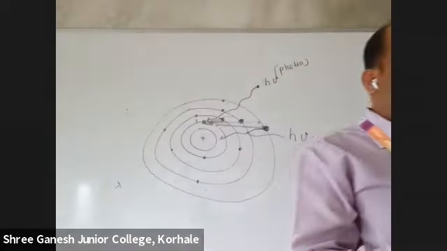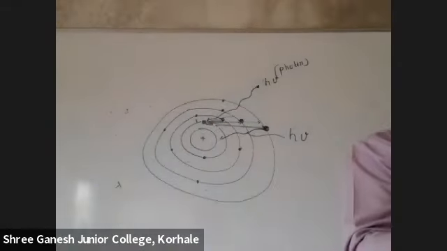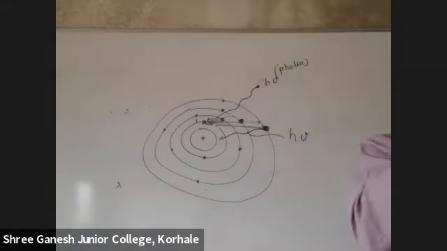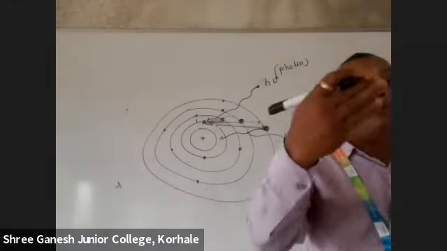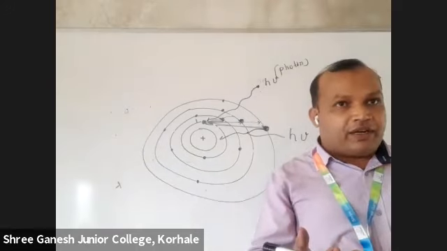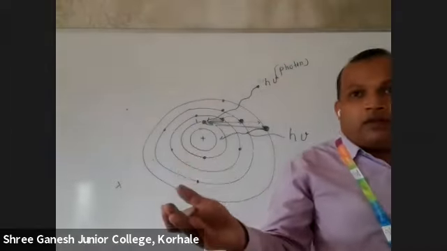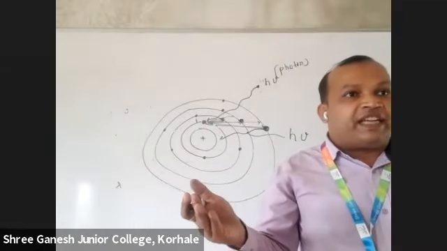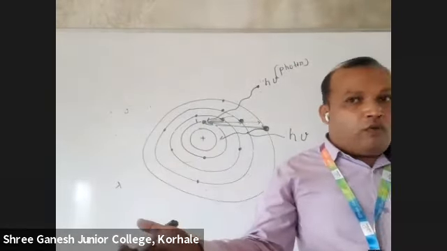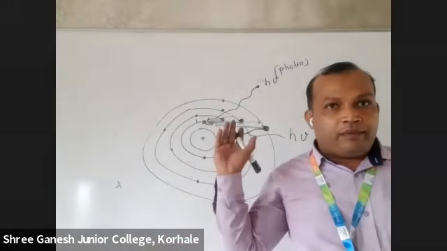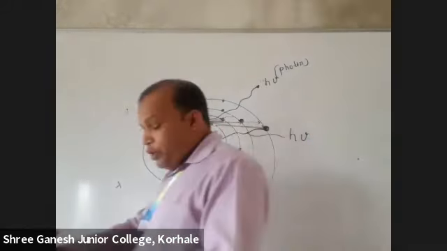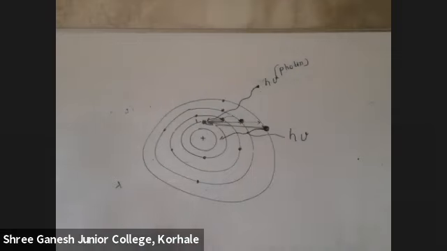What is the first excited state? What is the second excited state? What is the third excited state? If the electron jumps from the first shell to the second shell, we say first excited state. From the second, the first excited state will be the third. From the third, the first excited state means it will go to the fourth. Any problem? Okay, so once more, read that third postulate.